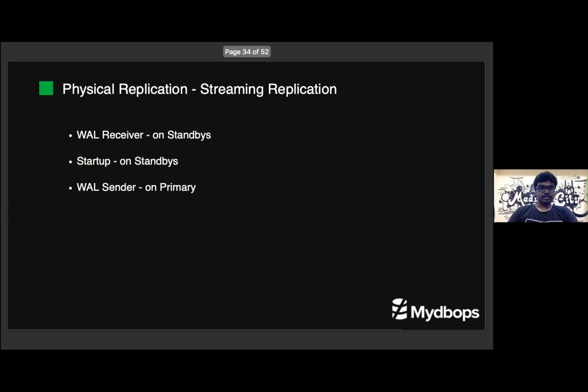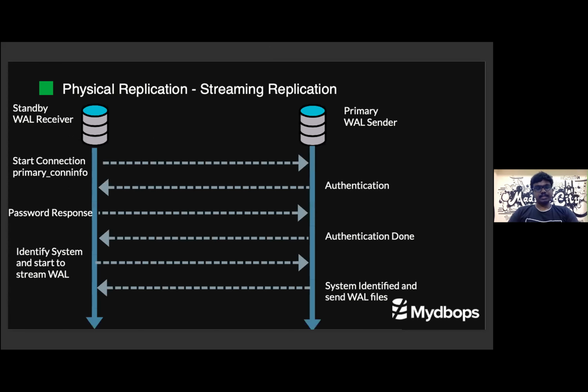So let's see that. And before that, there will be three additional processes always running if we have configured streaming replication. One is the WAL receiver, which will run on the standby server to receive the WAL files. Another process is called the startup process, which is also running on the standby server. This process takes the responsibility to apply all the WAL files received by the WAL receiver. And the WAL sender will be running on the primary server. It will collect all the required WAL files and send them to the secondary servers.